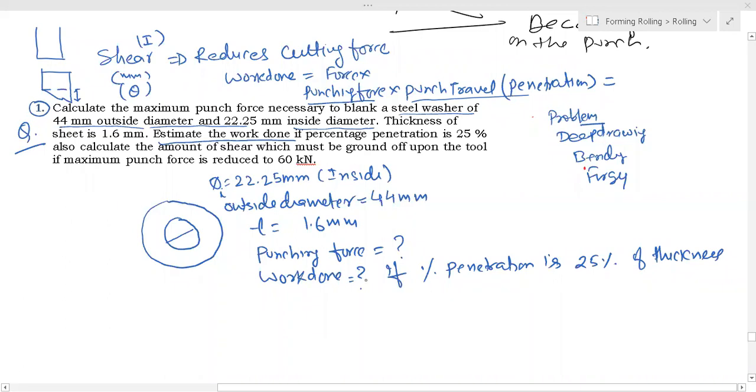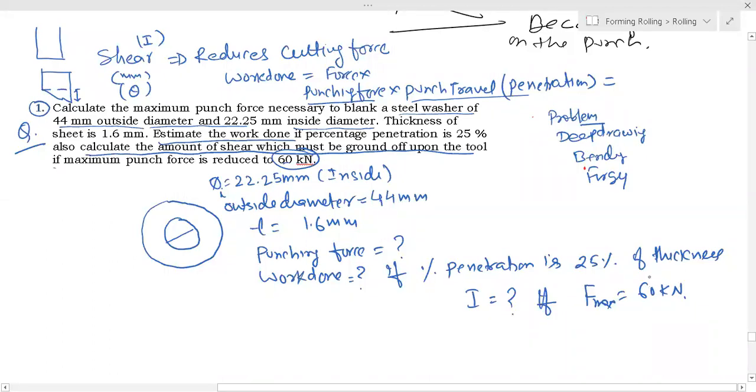Then calculate the amount of shear which must be ground off the tool, if the maximum punch force is reduced to 60 kilonewton. So you have to calculate the shear if the maximum force is to be limited to 60 kilonewton. So this is the explanation of the problem.